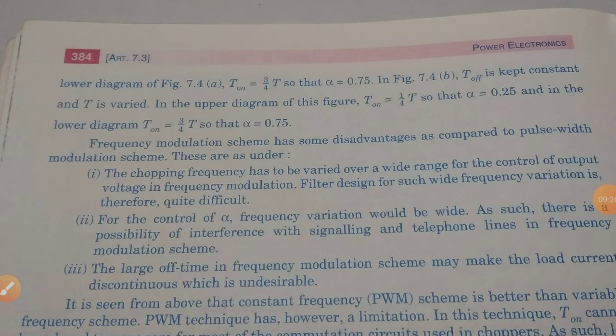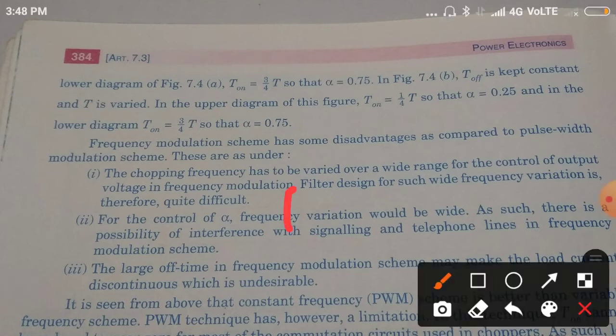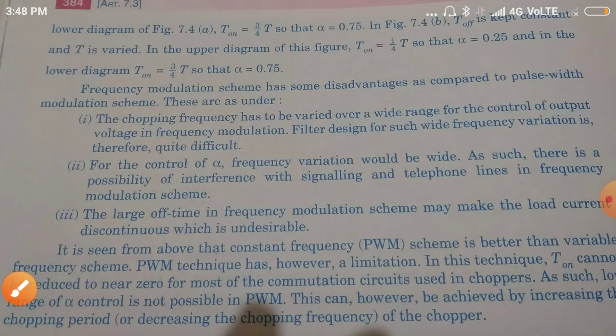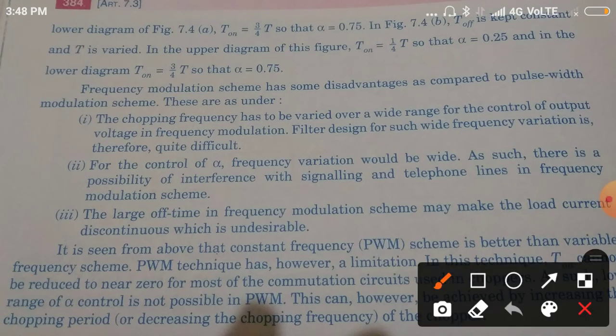So the frequency modulation scheme has some disadvantages as compared to the pulse width modulation scheme. What are those disadvantages? Chopping frequency has to be varied over a wide range for the control of output voltage in frequency modulation.